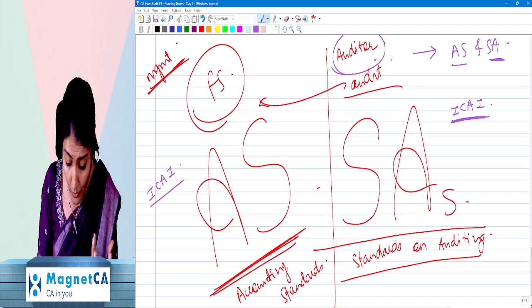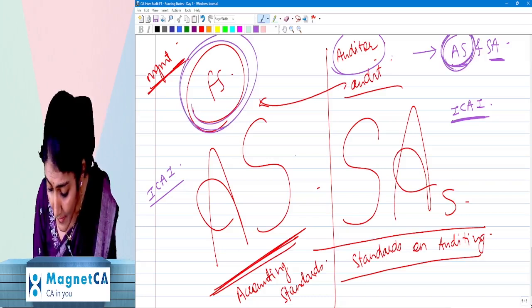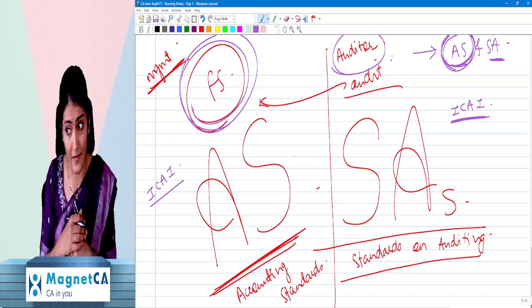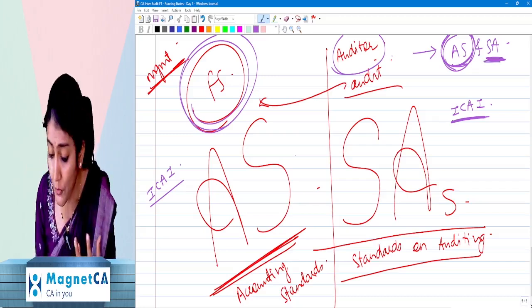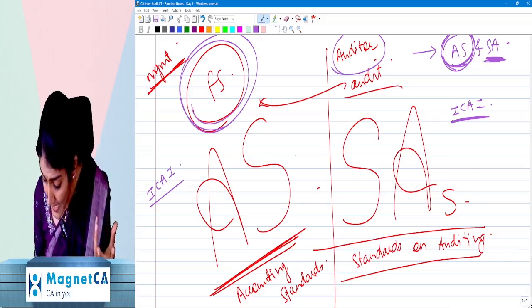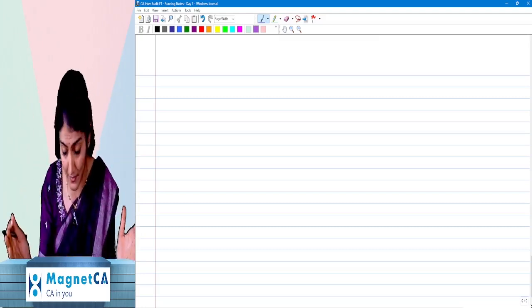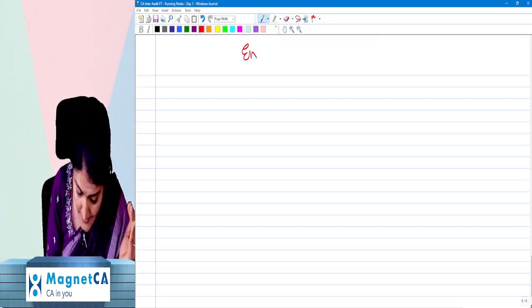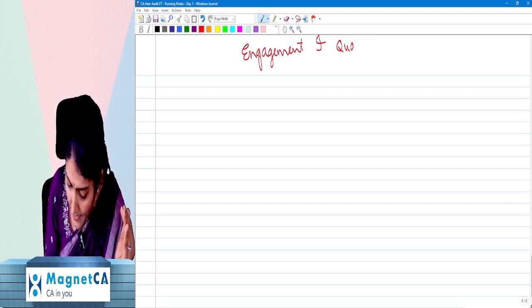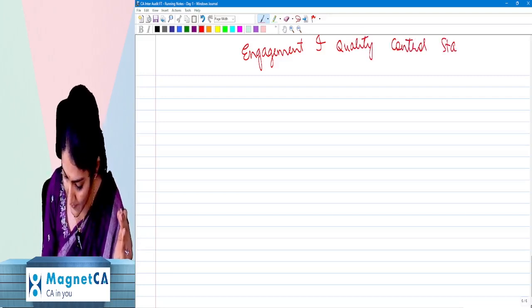Because when I do audit, I have to check whether management has prepared the financial statements as per the accounting standards, or whether there is any non-compliance of the accounting standards. And auditor, you also have to do your audit in accordance with the standards on auditing. Okay, now standards on auditing is a branch of the entire discussion of the standards. As such, relating to the standards, the ICAI has issued something called the Engagement and Quality Control Standards.